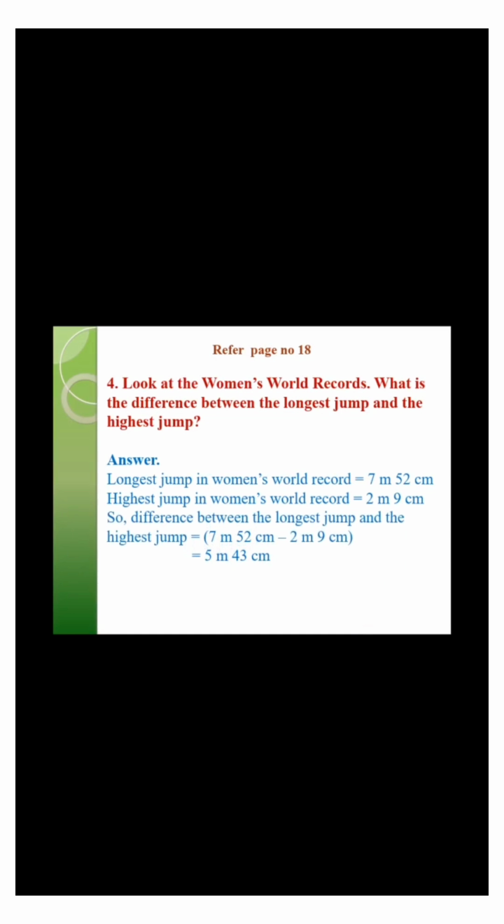So, the difference between the longest jump and the highest jump is 7 meters 52 centimeters minus 2 meters 9 centimeters, which is equal to 5 meters 43 centimeters.